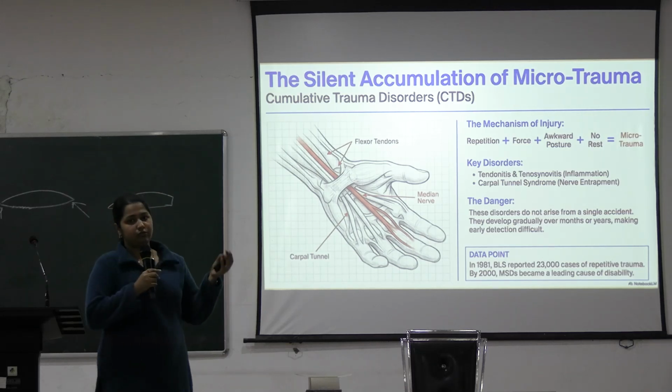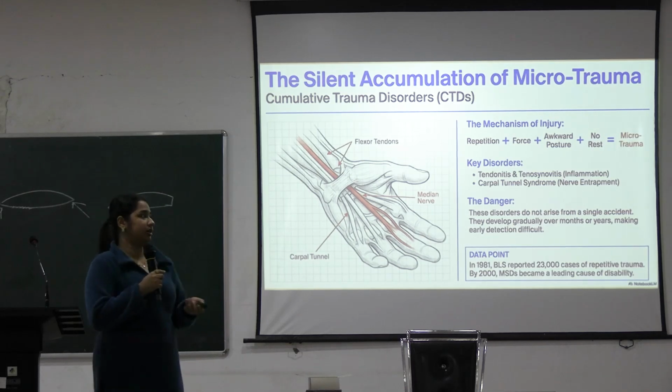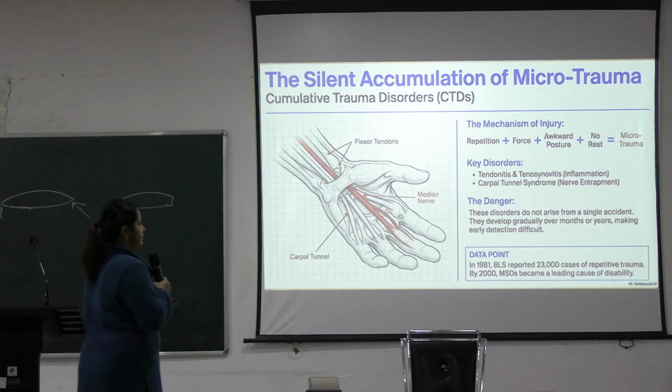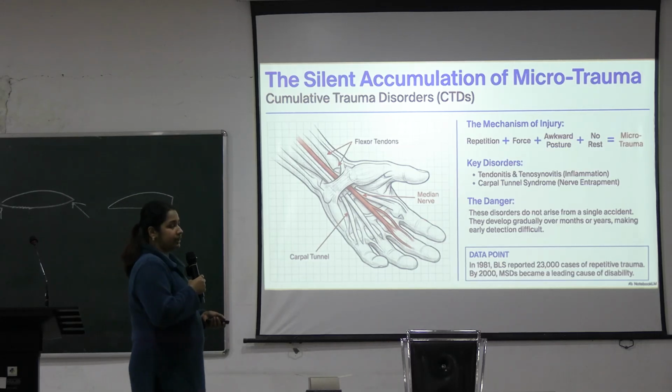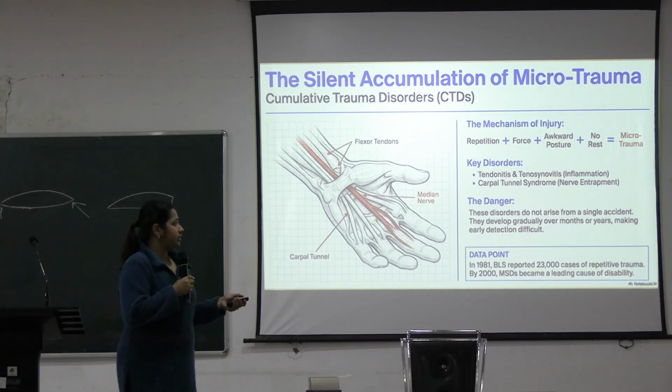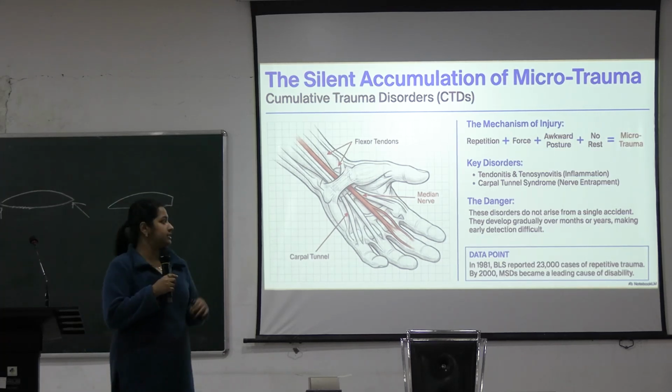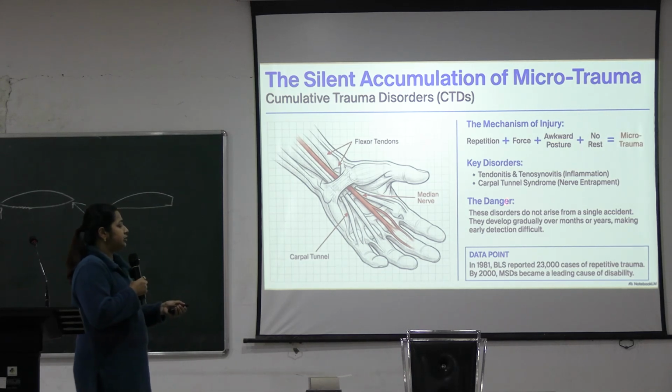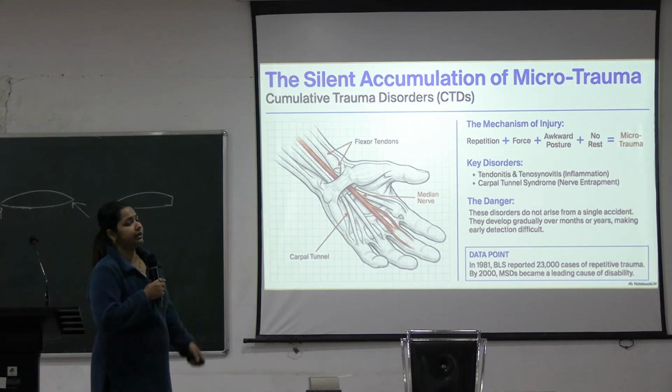cumulative trauma disorders. The trauma is accumulating and finally causing a disorder like tendinitis, tenosynovitis, then carpal tunnel syndrome, where the nerve is impinged by repetitive movement. But the danger is these disorders do not arise from a single incident and they develop gradually over months or years, making early detection difficult.